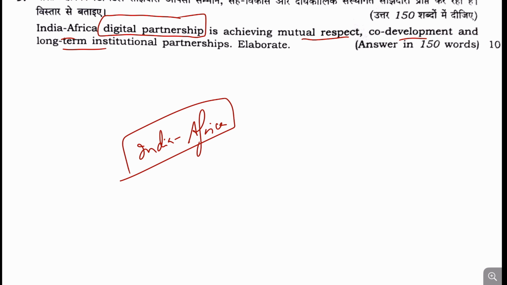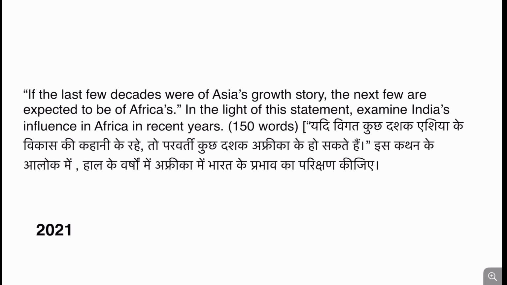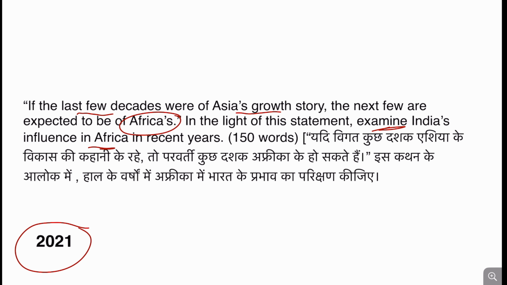And if we see the previous year questions, in 2021 the question was asked: in the last few decades, the story was of Asia's growth, and the next few are expected to be of Africa's. In this statement, examine India's influence in Africa. So in 2021 also India Africa has been asked.